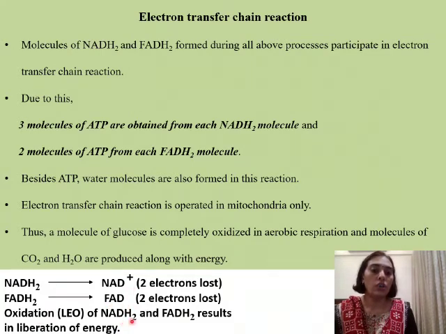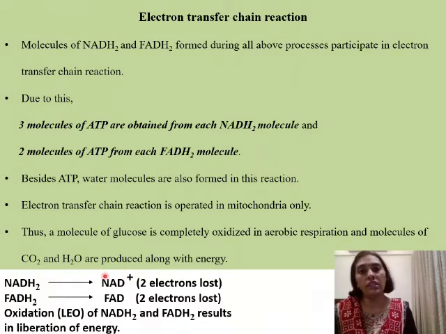So oxidation of both these results in the liberation of energy. This energy is in the form of adenosine triphosphate, that is ATP. Lastly, what happens to these two once they are getting oxidized? They are ready to now participate once again back to the glycolysis step. That is the first step during oxidation, during aerobic respiration.